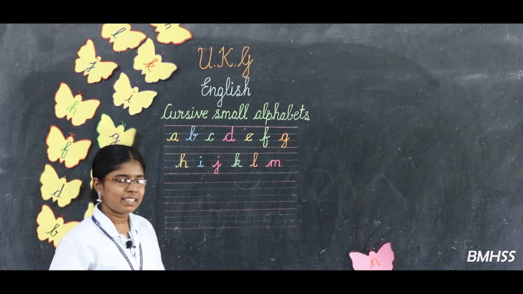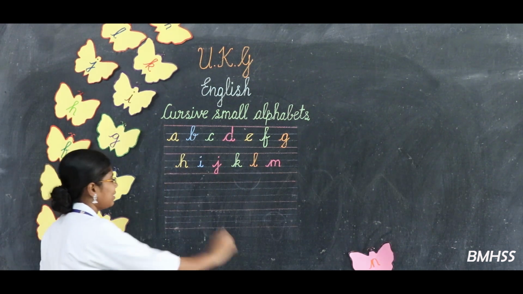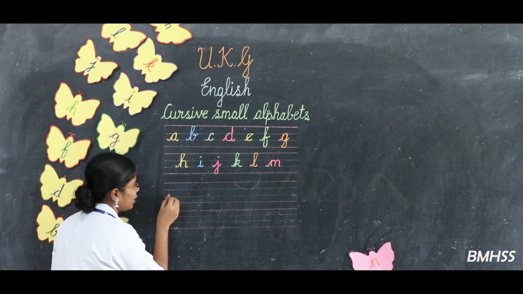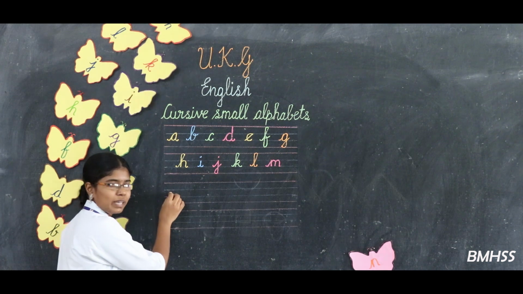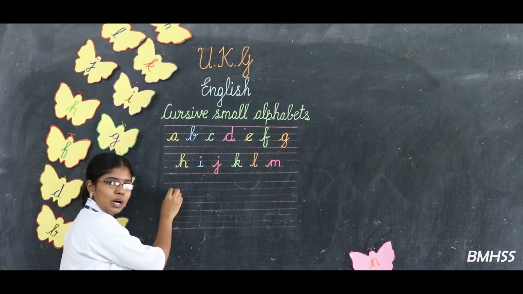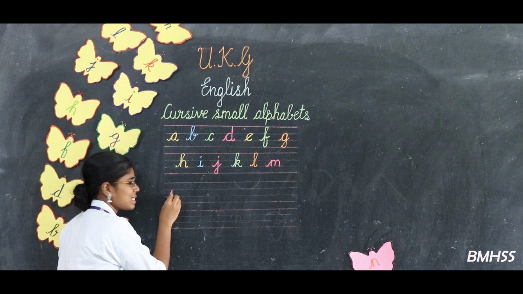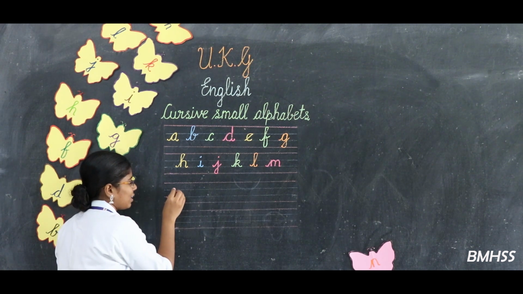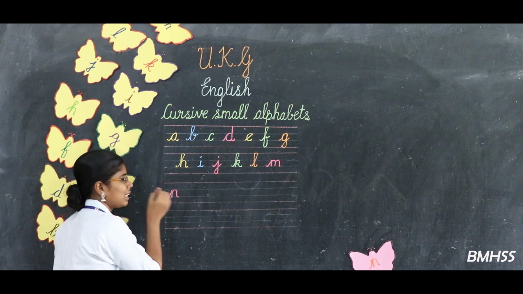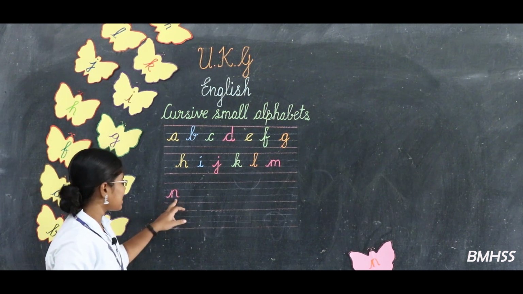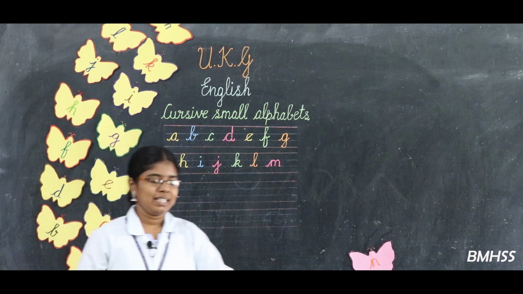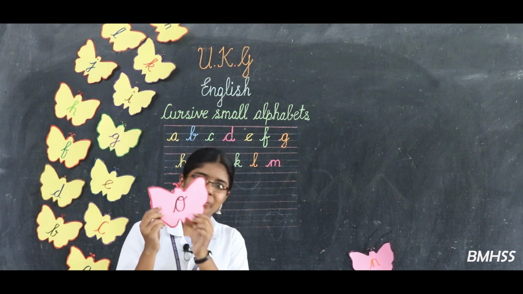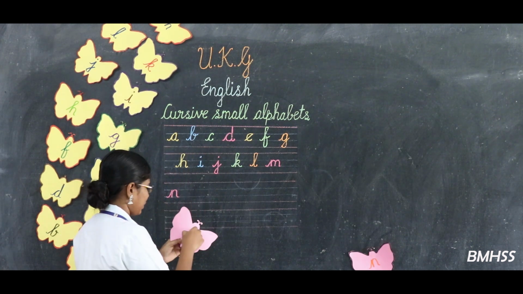How to write N, dears? Look at the board. Keep the pencil on the third line. Okay. From here, you can start from the small bend. Okay. Go up and touch the top blue line. Come down with the straight line. Go up, touch the top blue line. Come down. You can make one downwards open curve. This is the letter N. Very good. The next letter. See here, what letter is this? O.